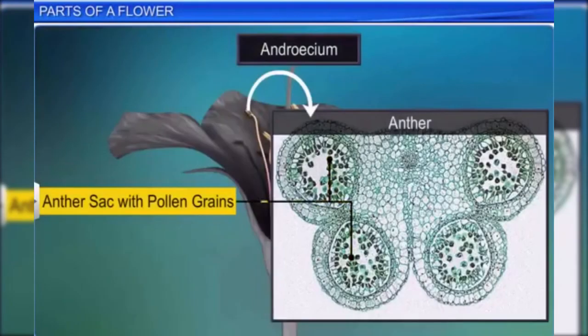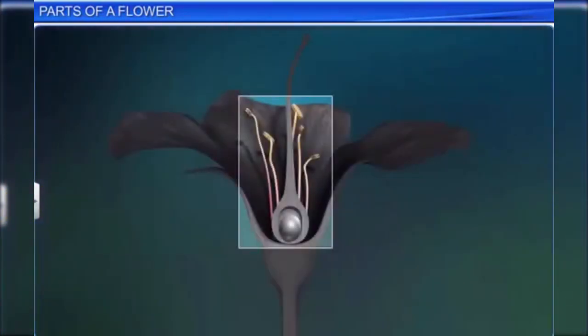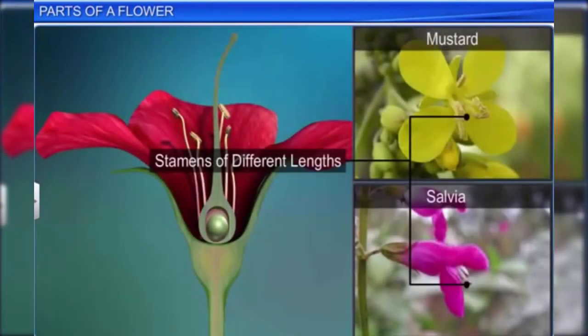The anther usually has 2 lobes, each with 2 chambers, which are the pollen sacs. The pollen sacs contain pollen grains. A stamen that is sterile is called a staminode. Moreover, the filaments of a stamen can be of different lengths, as in mustard and salvia.